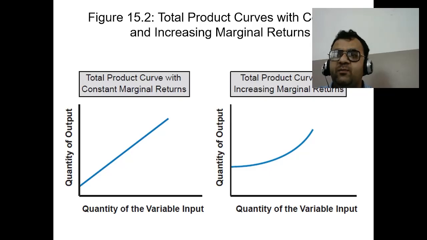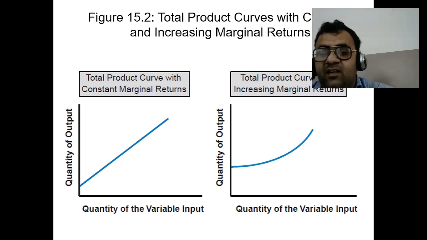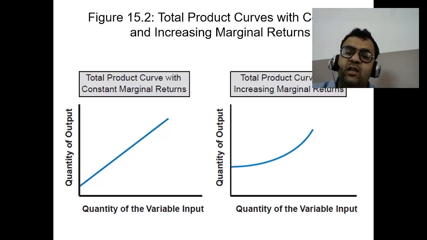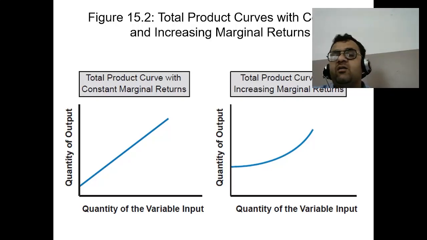Next is, what do you mean by the total product curve with constant and increasing marginal return? The total product curve shows the total output of a production process as the quantity of a variable input such as labor increases while other inputs are held constant. A total product curve with constant and increasing marginal return would have the following characteristics.